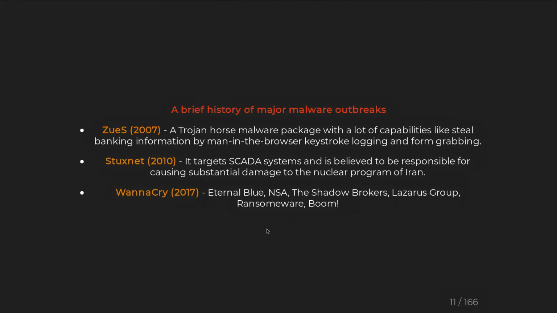I think it infected around 230K computers globally, mostly Windows computers. Even though Windows had been patched 2 months before this attack happened, users who didn't patch their systems were attacked by WannaCry.